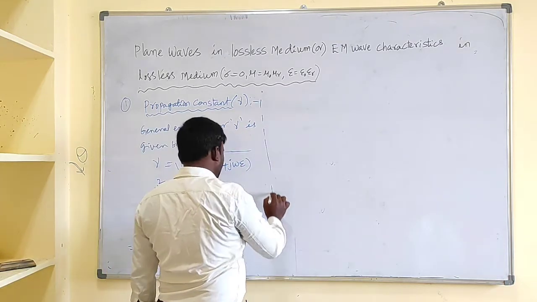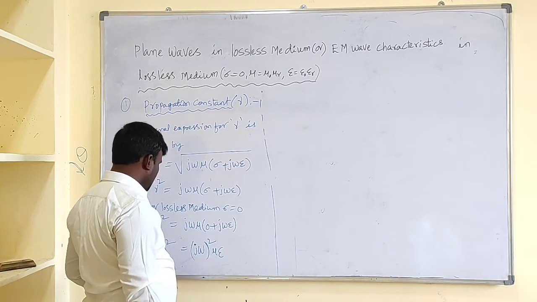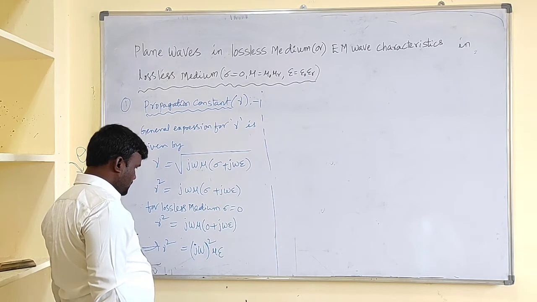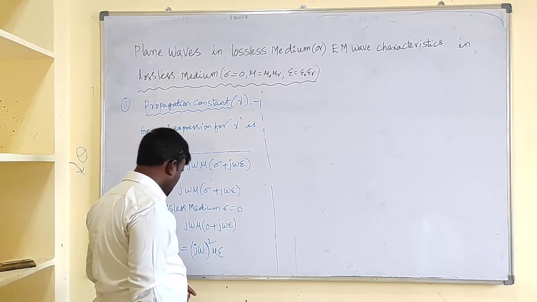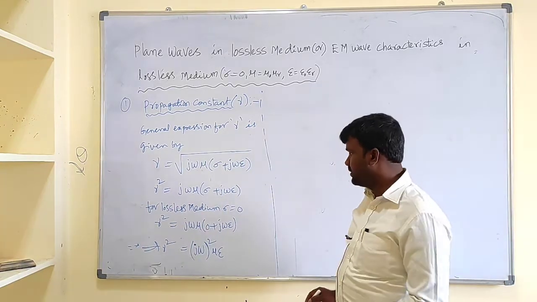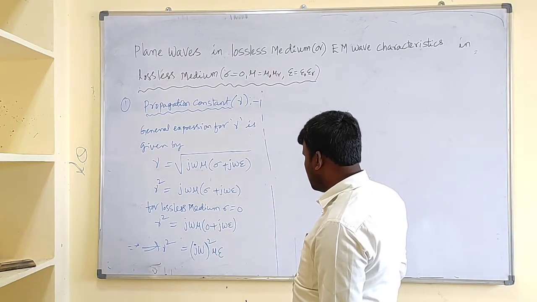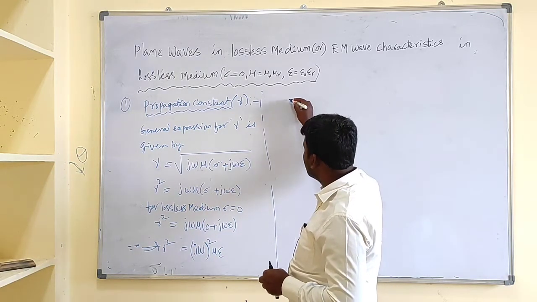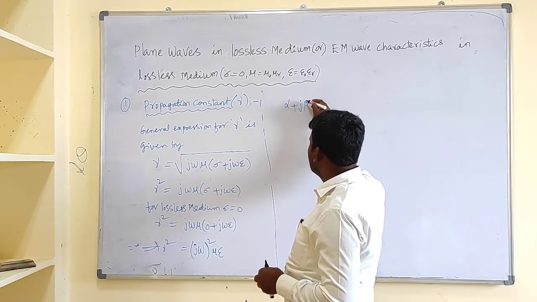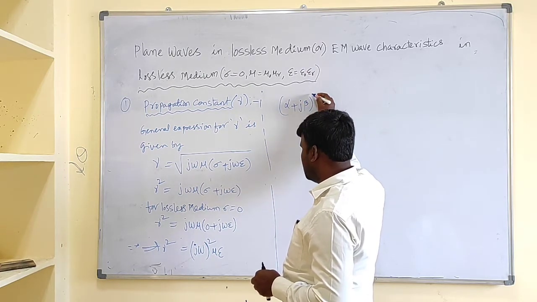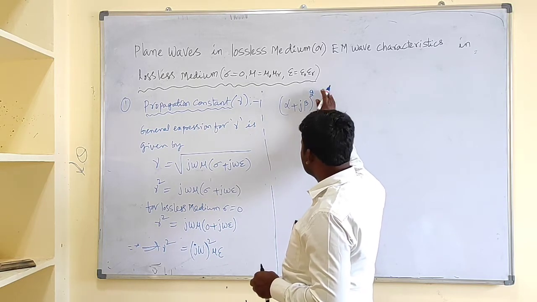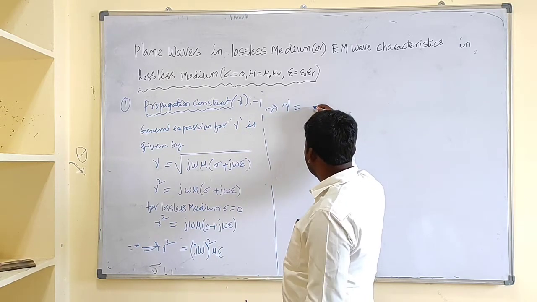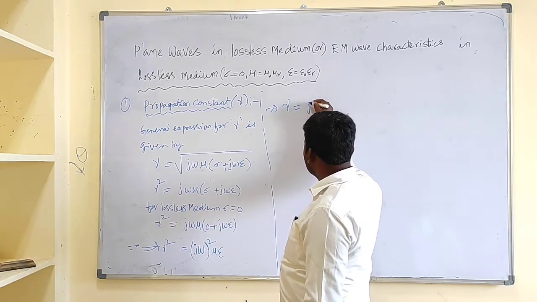Gamma square can be written like this, alpha plus j beta whole square. Or simply, gamma equals the square root of this one.